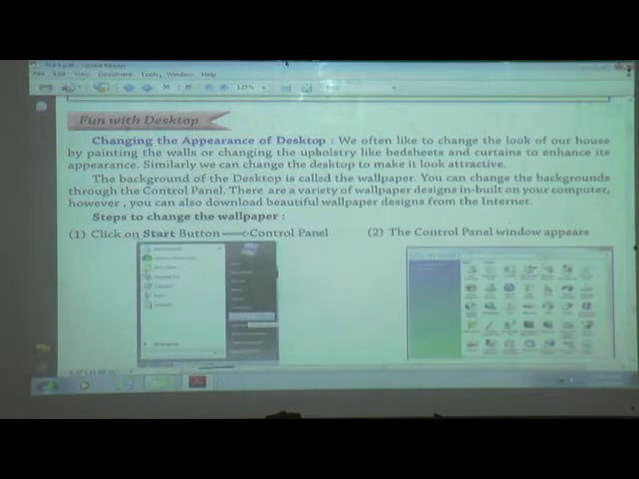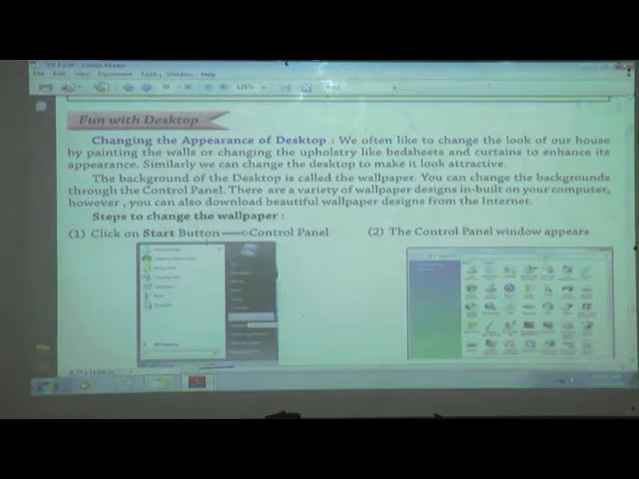How to change? Okay. Steps to change the wallpaper. Click the start button. Where is the start button? The start button is on the desktop, but where? On the taskbar. Start button is at the bottom left corner of the desktop. It is our start button, right?